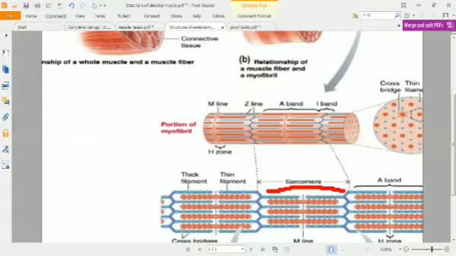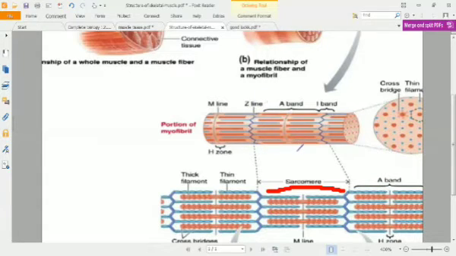This is actually Zwischenscheibe, and that is what its meaning is, between discs, and this is a German word. So between two discs, from one Z line to the other Z line, there is one sarcomere. So from here to the other Z line, there is another sarcomere. So between two sarcomeres, two discs, there is a Z line.